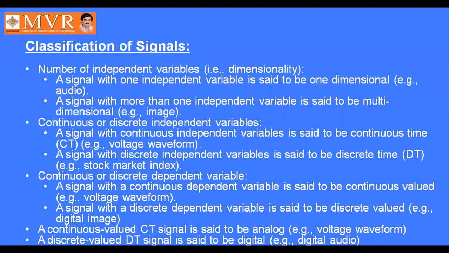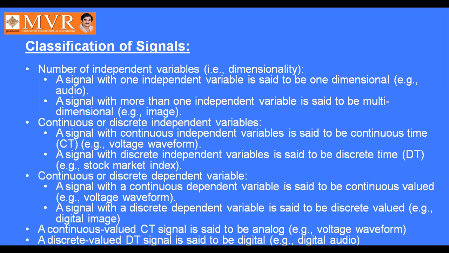Next classification is continuous or discrete dependent variable. A signal with a continuous dependent variable is said to be continuous valued. That is a voltage waveform, already discussed. And a signal with a discrete dependent variable is said to be discrete valued. That is a digital image. Example, stock market index. Next, a continuous valued, that is CT signal, is said to be analog. Example, voltage waveform. And a discrete valued DT signal is said to be digital.